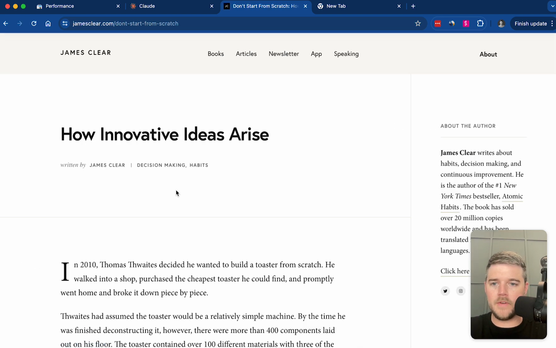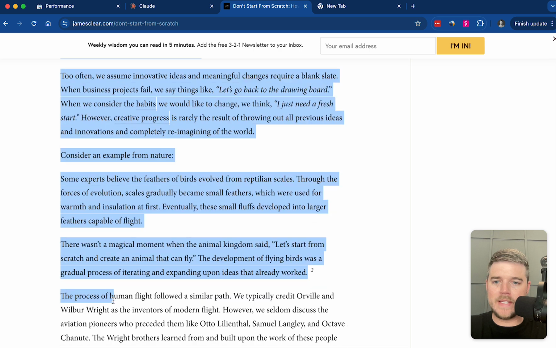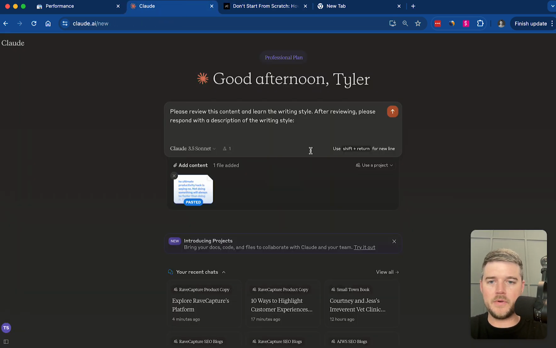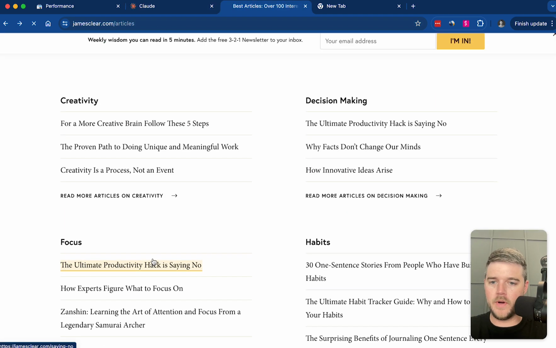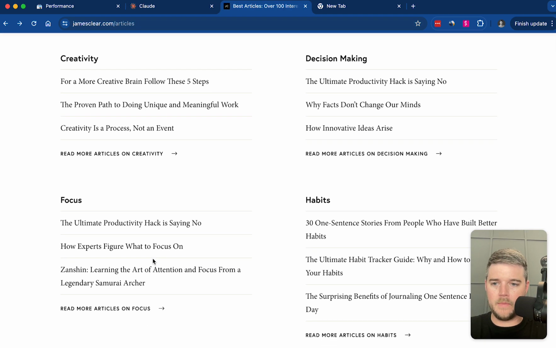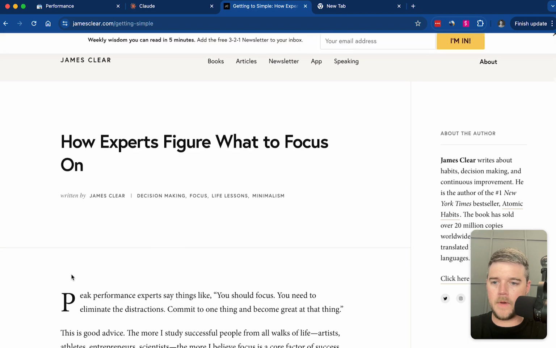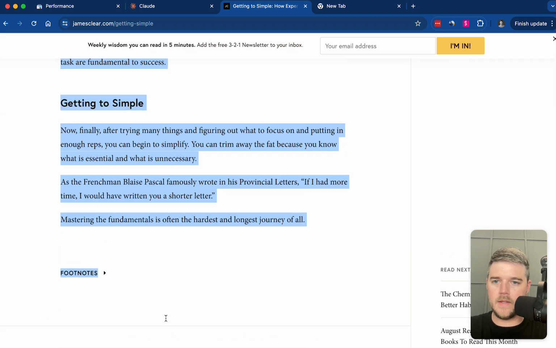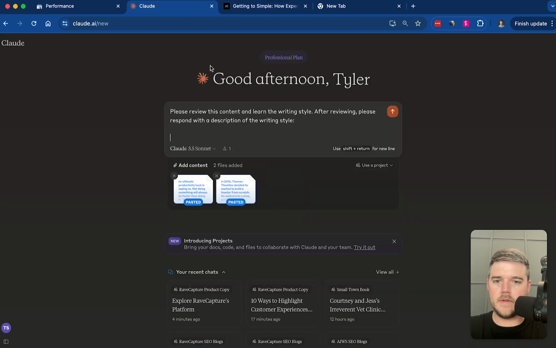So let's grab this article here. I recommend doing at least a few hundred words. It looks like this is maybe 500 word articles. So I've got 2 files added. Let's do one more. I think I grabbed that one already. Let's see here. Okay. Last one here. We're just going to copy and paste. Okay. Copy and paste. Has 3 pieces of content now of different links that it's going to evaluate.